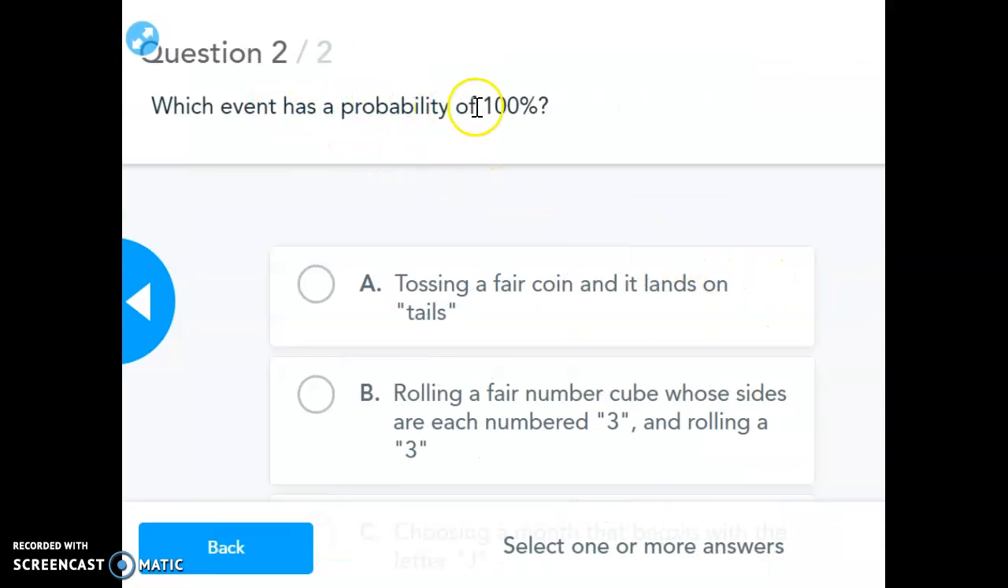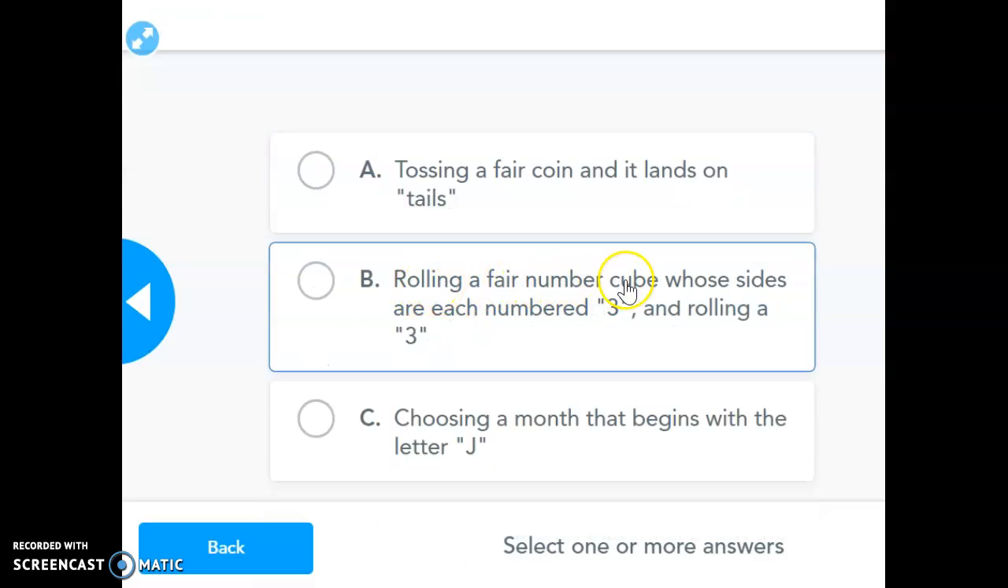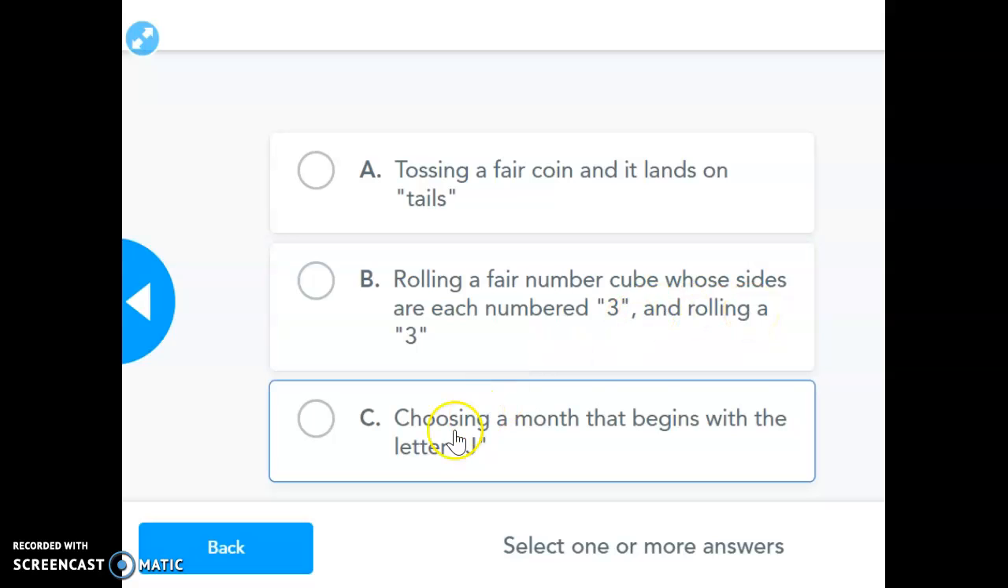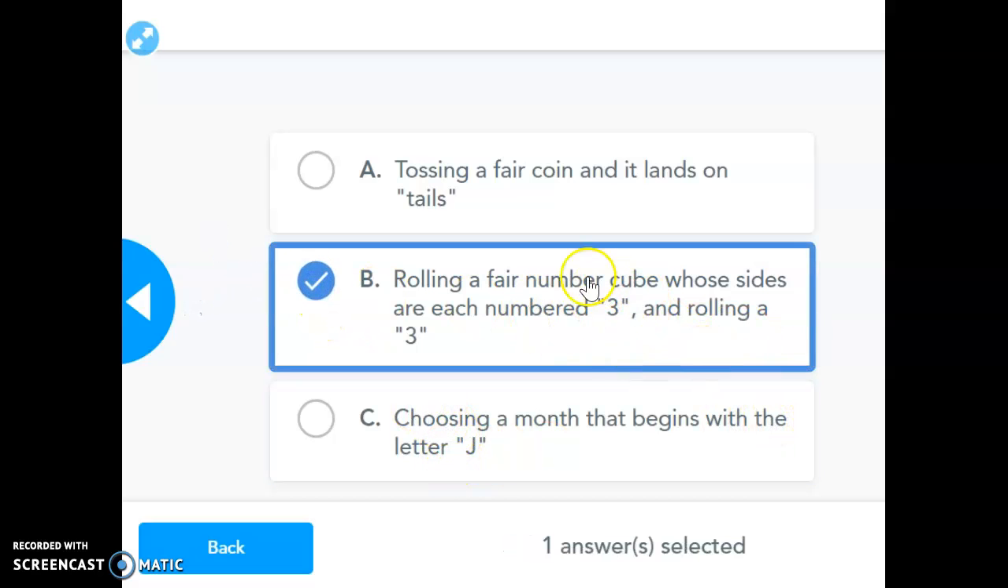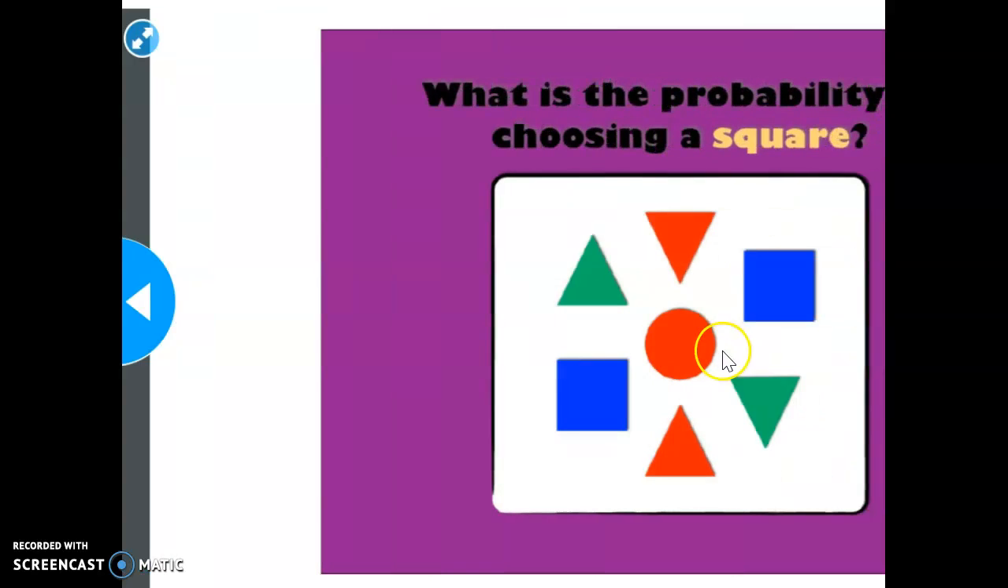Which event has probability of 100%? Tossing a fair coin and it lands on tails. No, I could actually get a head, so that's not 100. Rolling a fair number cube whose sides are each numbered 3 and rolling a 3. Well, if they're all 3 and I want a 3, I like that one. Choosing a month that begins with the letter J. Well, April doesn't start with J, so the only one I'm guaranteed is that.